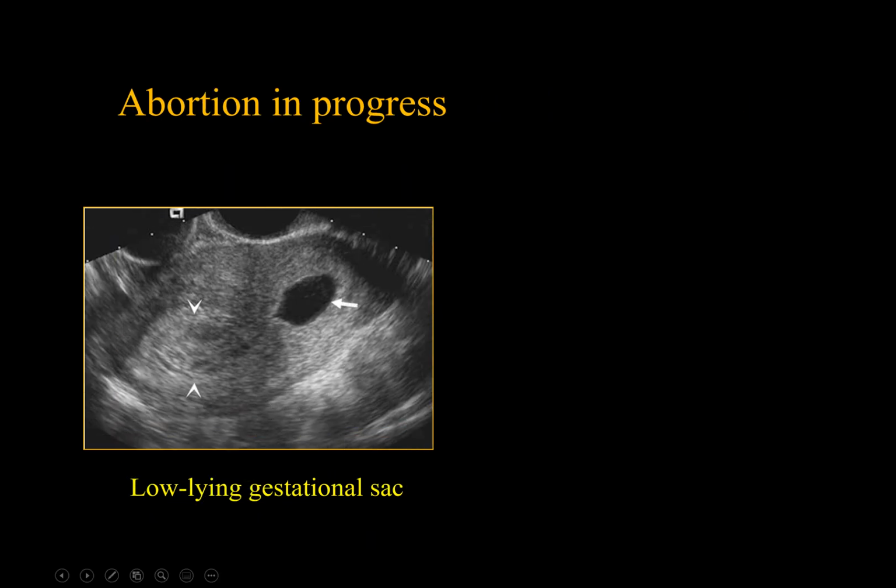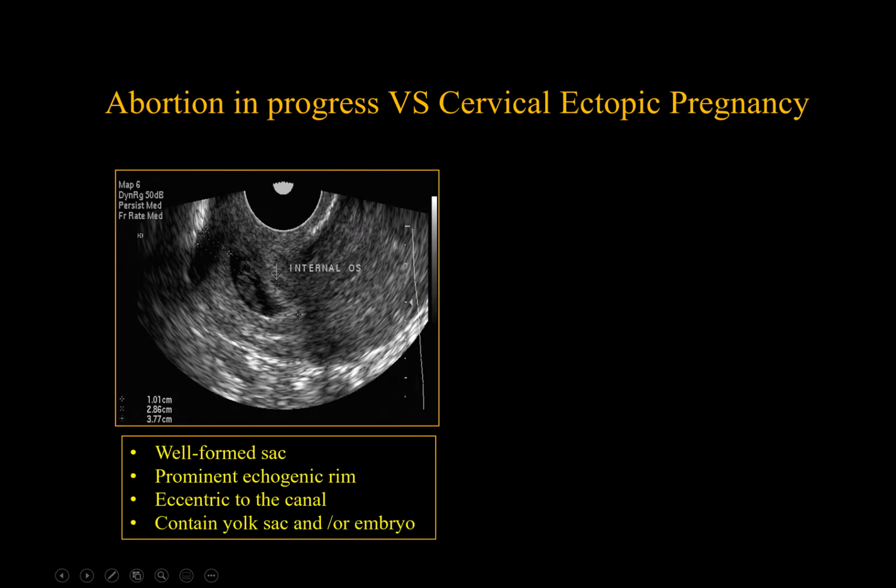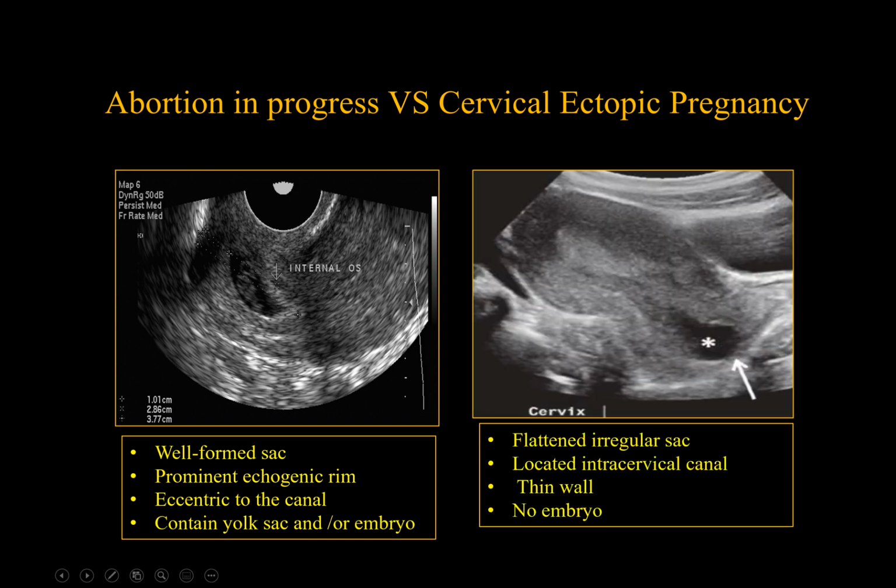Therefore, if you see in the cervix a well-formed sac with a prominent echogenic rim containing a yolk sac and/or embryo, the diagnosis is cervical ectopic pregnancy. But if you see a flattened irregular sac located in the cervical canal with a thick wall and containing no embryo, then the diagnosis could be abortion in progress or inevitable abortion.